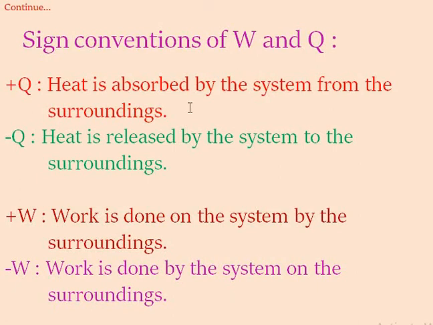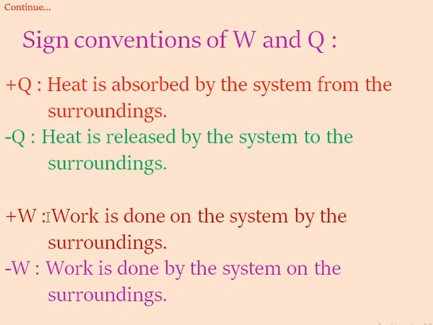The second statement, minus Q: heat is released by the system to the surroundings. There is an evolution of heat in the second case, then heat is negative, and absorption of heat from the surroundings by the system, then heat is positive.